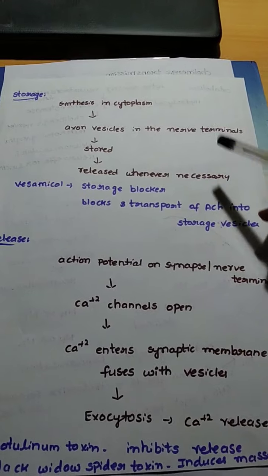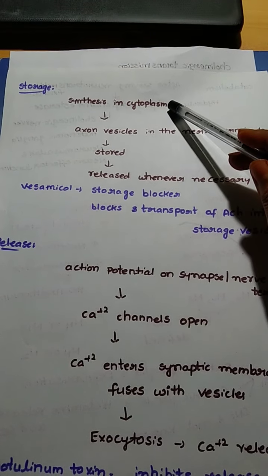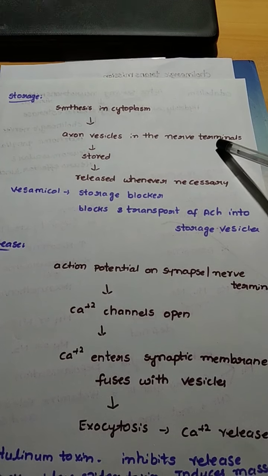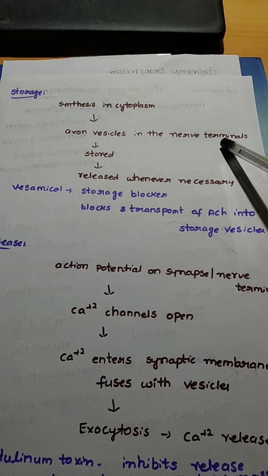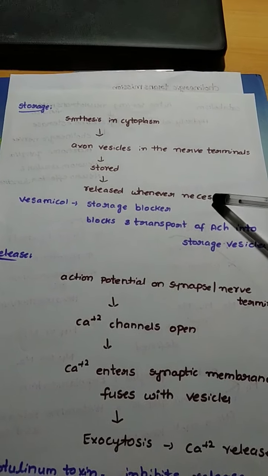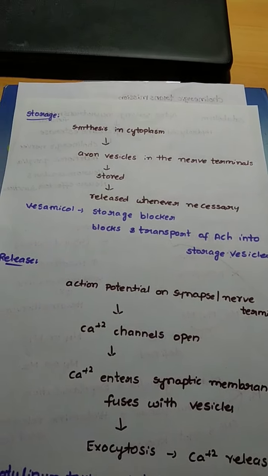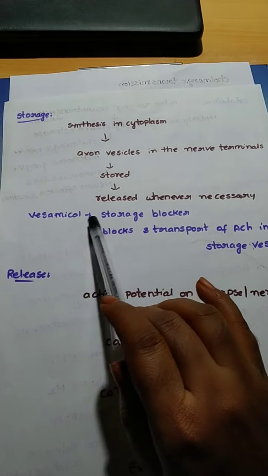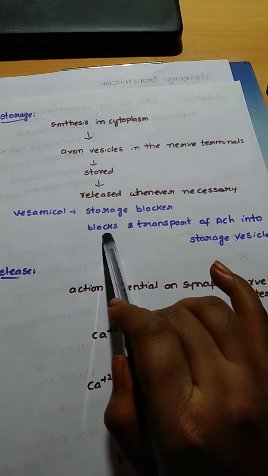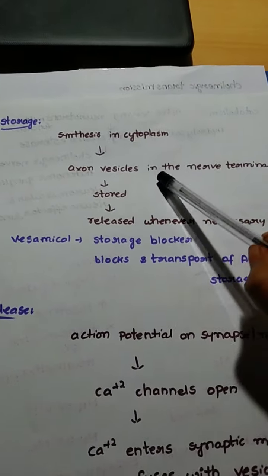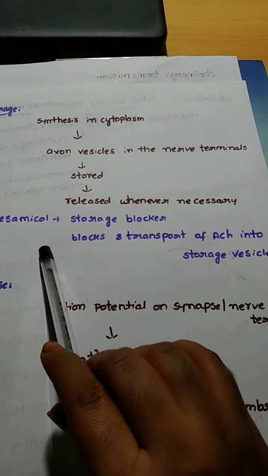Coming to the storage, after synthesis in the cytoplasm, it will be transported to the axon vesicles which are present in the nerve terminals and stored there, and it will be released whenever necessary. So this vesamicol, it is a storage blocker. It will block the transport of acetylcholine from the cytoplasm to the axon vesicles. Therefore, it is a storage blocker.